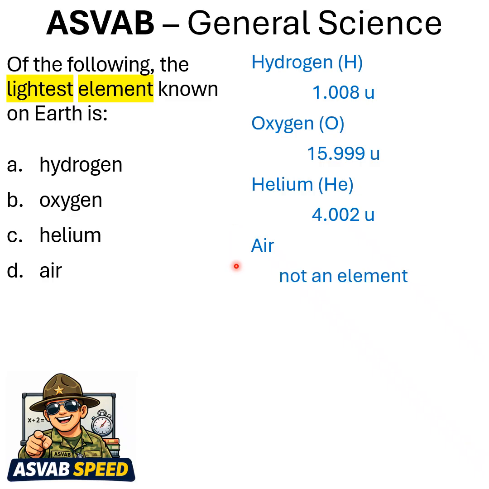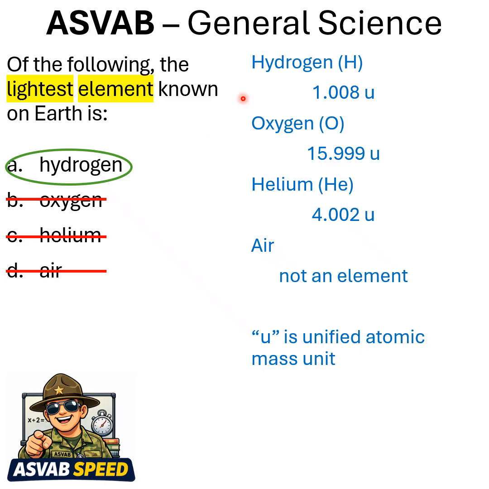And air, well, that's not an element. That's a combination of elements. And to review, if you're not familiar with that U, that stands for Unified Atomic Mass Unit. Same idea as grams, ounces, and pounds, but when you're dealing with something as small as an element, you deal with atomic mass. So oxygen too heavy, helium too heavy, air too heavy. Your answer is A, hydrogen.